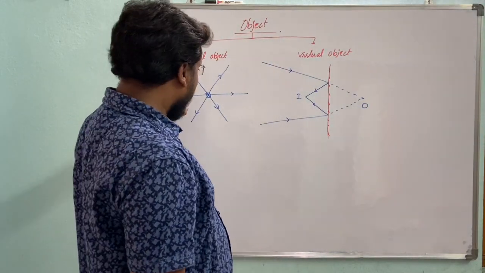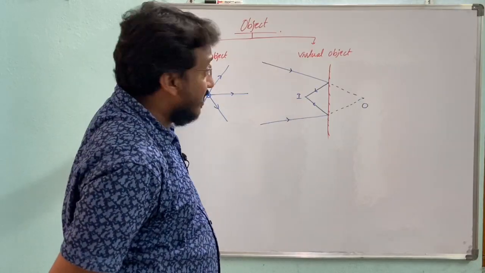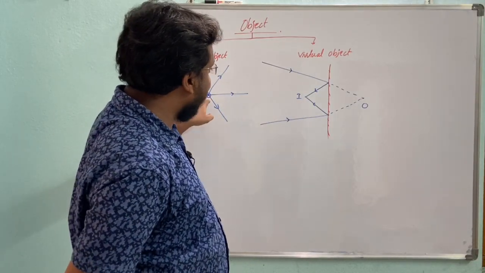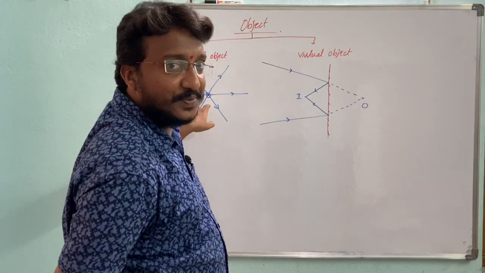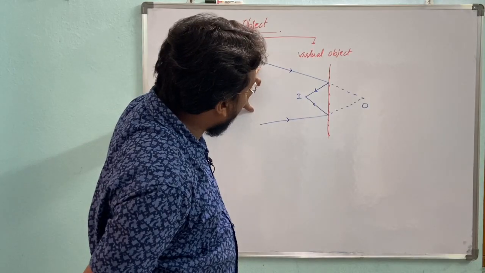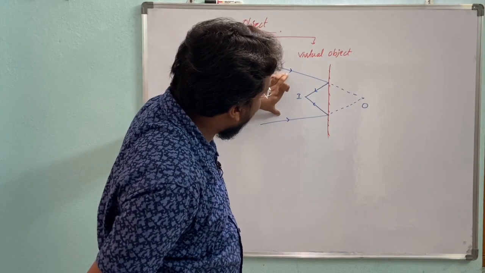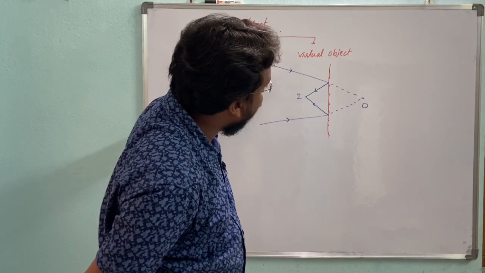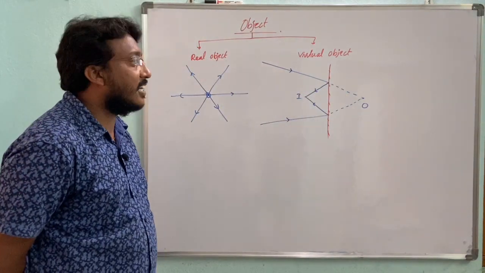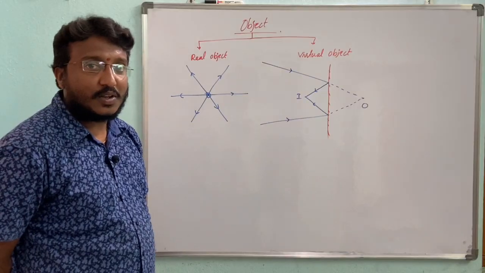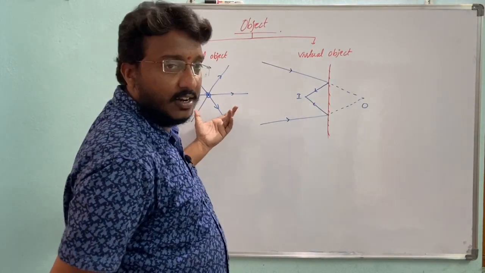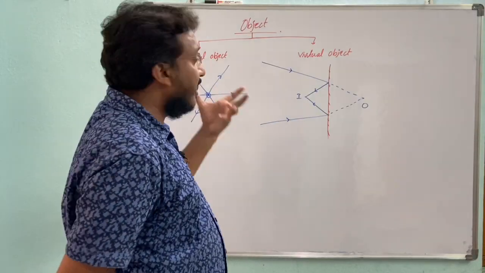See here, this is a real object. The incident rays are diverging. It is really something we are able to touch, right? Here the virtual object is formed by the converging of incident rays. This is converging of incident rays, this is diverging of incident rays.